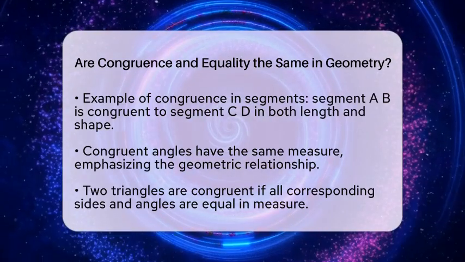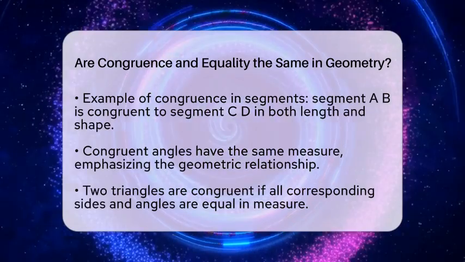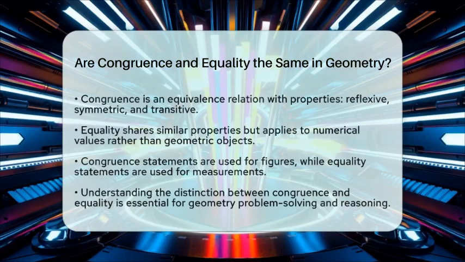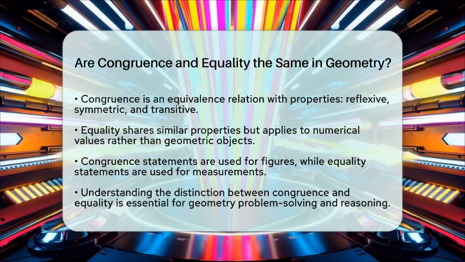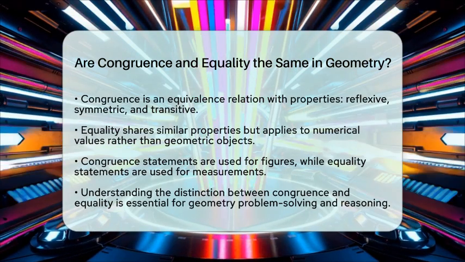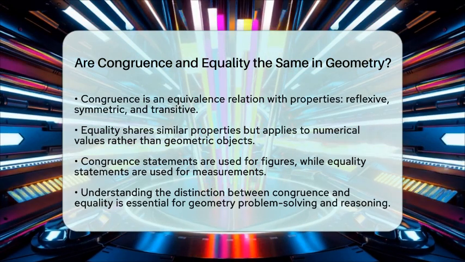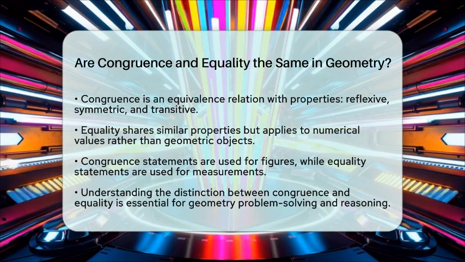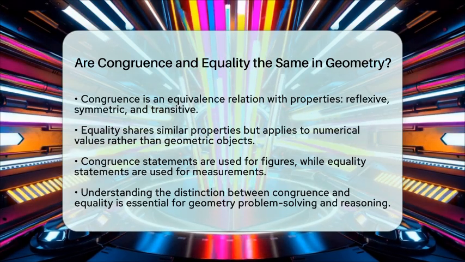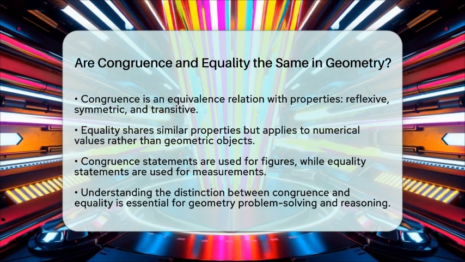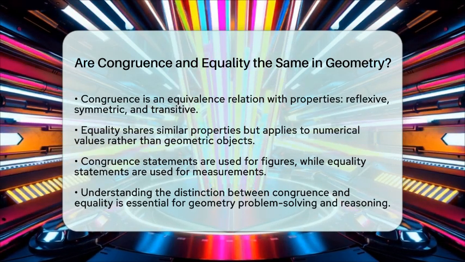In proofs and geometric reasoning, we use congruent statements for figures and equality statements for their measurements. When working with shapes like triangles, circles, or polygons, congruence helps us establish when two shapes are identical in form and size. This is important for constructions, proofs, and problem solving. Equality is used when comparing measurements, such as side lengths or angle degrees, often as part of establishing congruence.